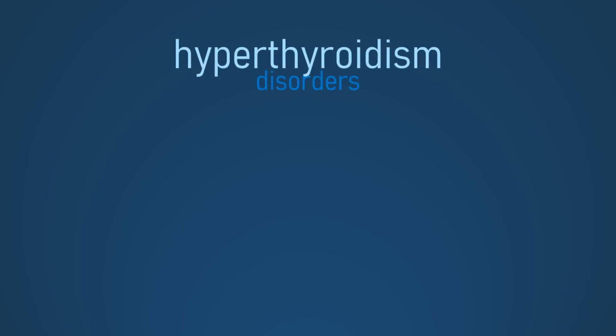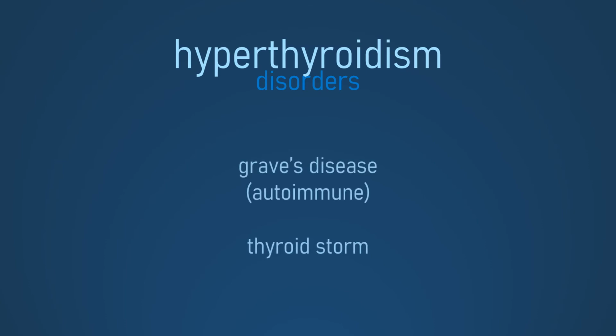Hyperthyroidism is a condition of too much circulating thyroid hormone. This is usually due to an autoimmune dysfunction called Graves' disease, where the immune reaction leads to excessive thyroid secretion. A rare, though more serious condition is thyroid storm, a life-threatening excess of thyroid hormone that leads to an increase in heart rate, blood pressure, and temperature.